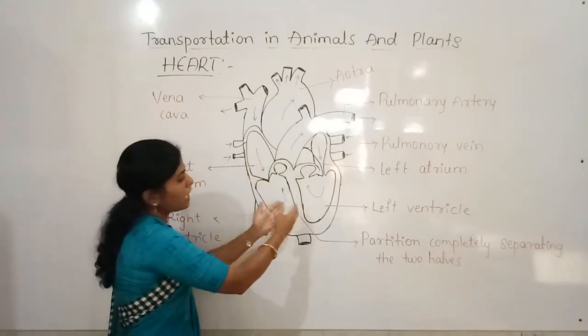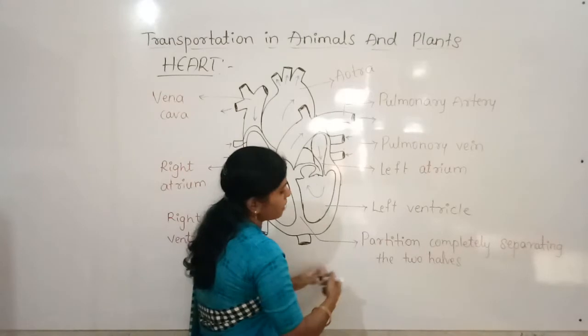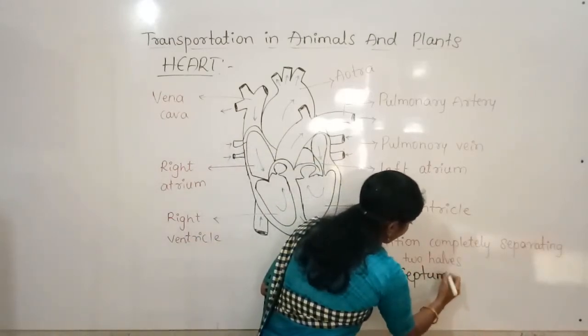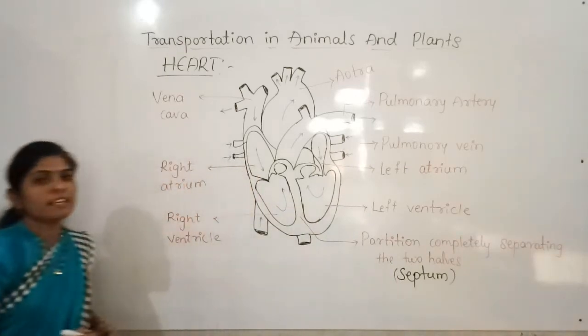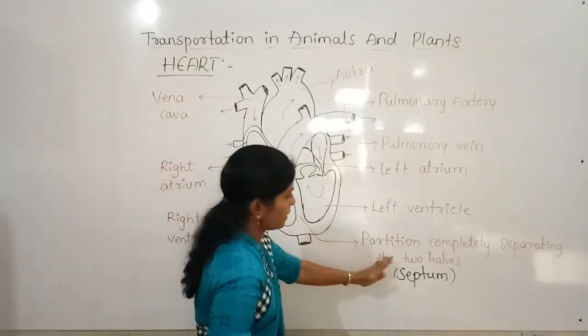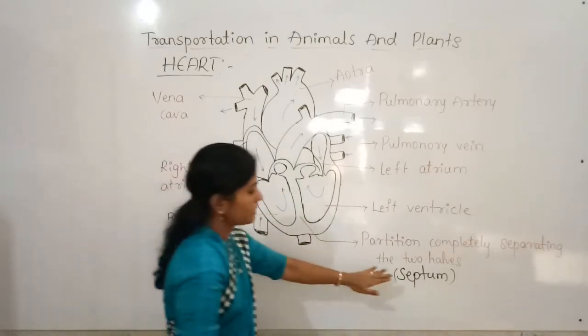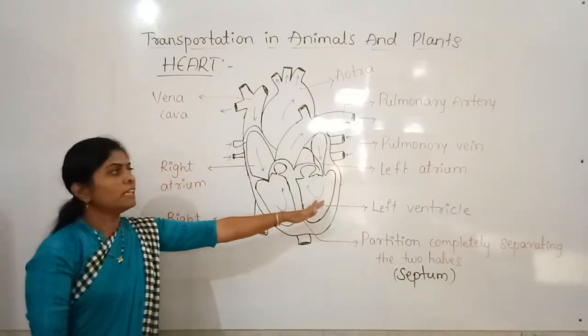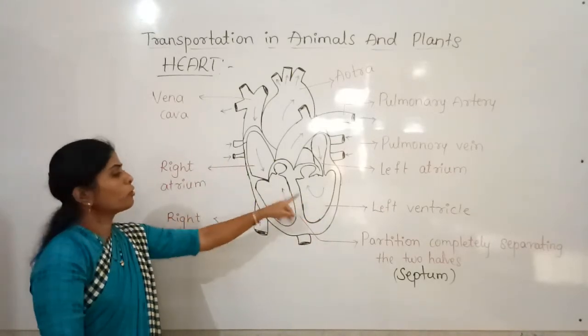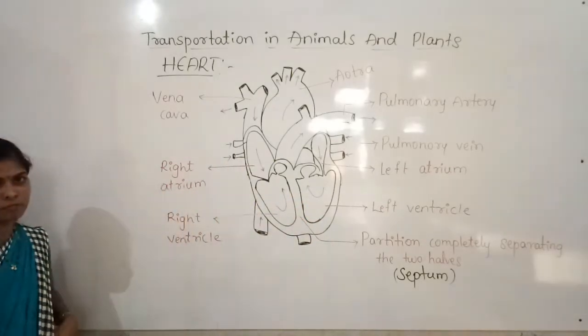These 2 sides are separated by the partition, and it is called the septum. So that the blood with carbon dioxide and the blood with oxygen will not mix here.